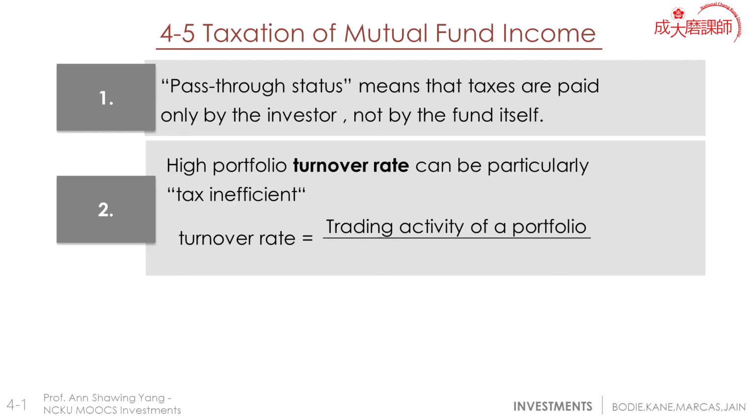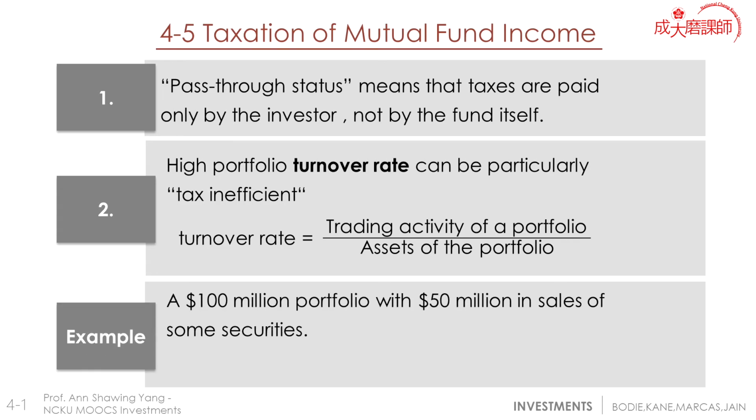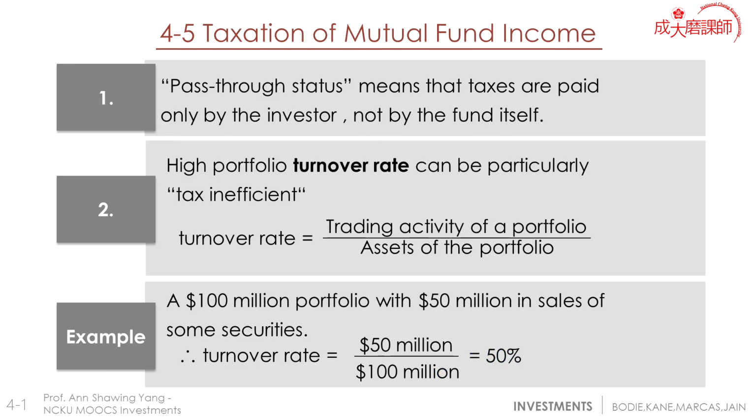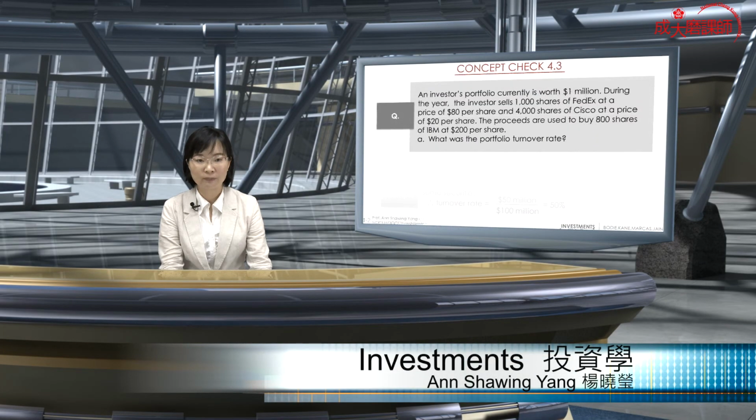Here, the turnover rate equals the trading activity of a portfolio divided by the assets of the portfolio. One example: a 100 million portfolio with 50 million in sales of some securities. The turnover rate equals 50 million in sales divided by 100 million of the portfolio, so the turnover rate is 50%. Not extremely low, so it is a somewhat high turnover rate.